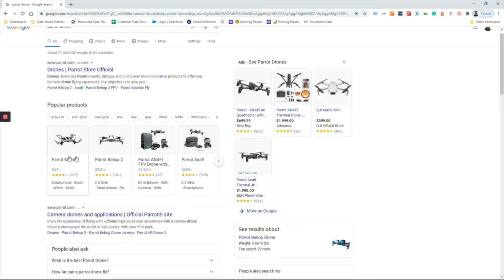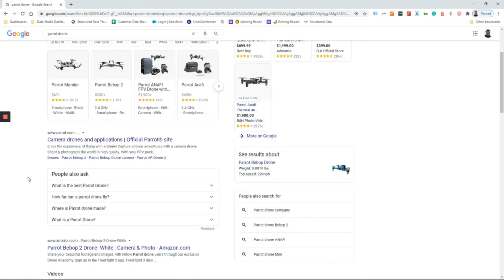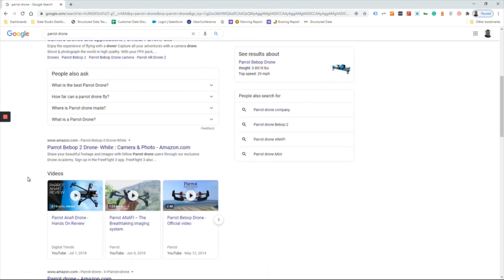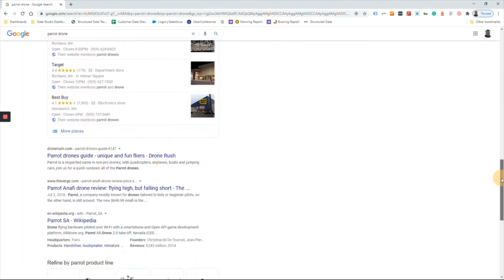Right here, what you see is rich results where you have the reviews, you have other data, the pricing, the availability, and those are, once again, enhancements to search results that go beyond just your normal organic results and links. So we do see where you can actually buy specific products. This is called your map pack. Yes, that is a type of rich result, and that's managed through a different platform called Google My Business.